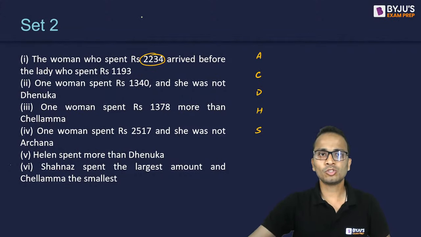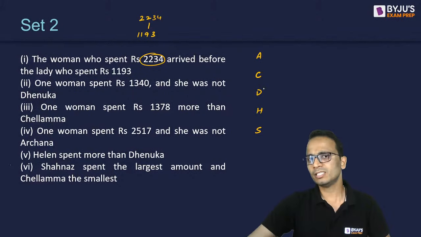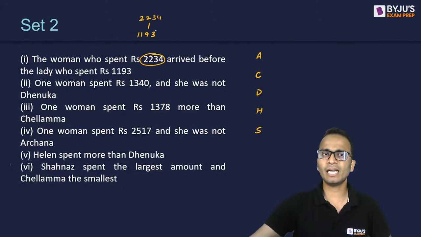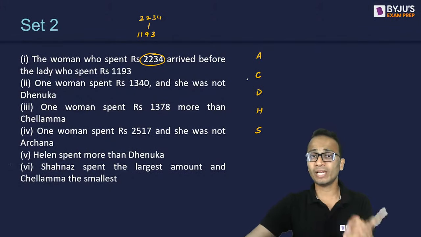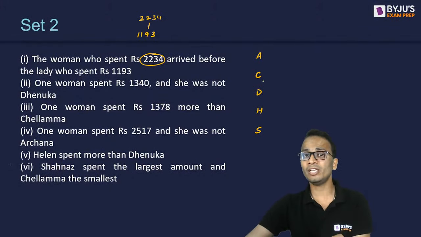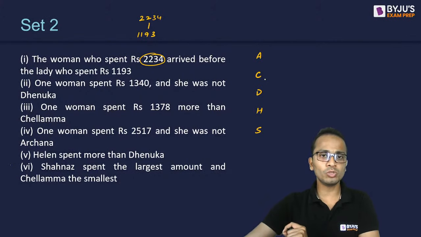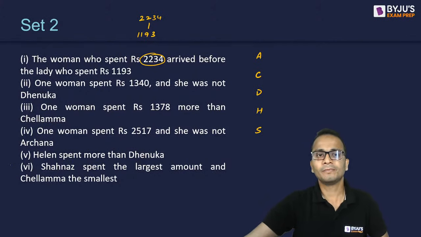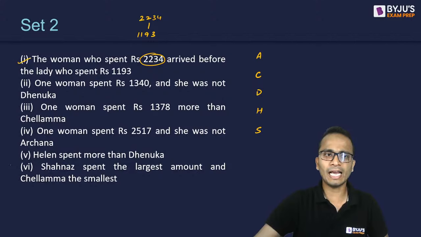So I can say that 2234 will be before 1193. Now this is the sequence in which they have arrived. A has arrived before C, then C has arrived before D, and so on. So 2234 should be above 1193 when I'm arranging these two values opposite to the names that I have written. So the first condition I have written.